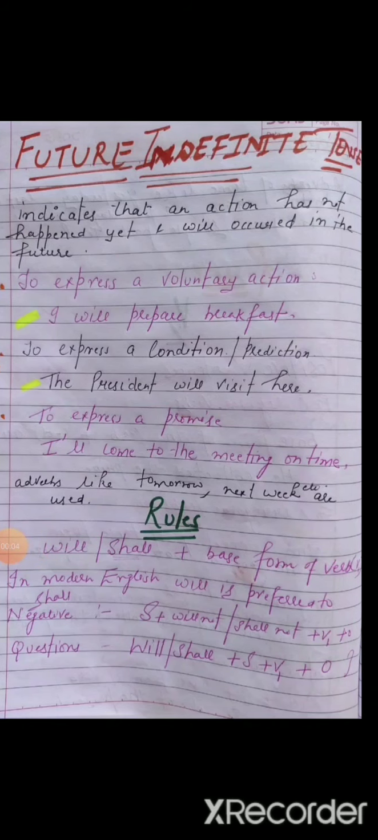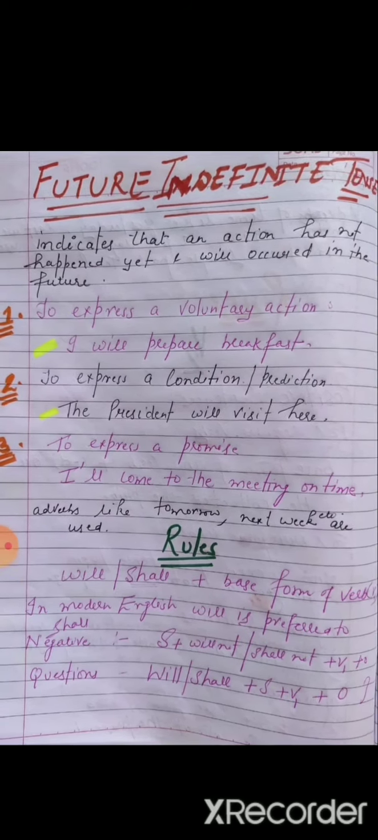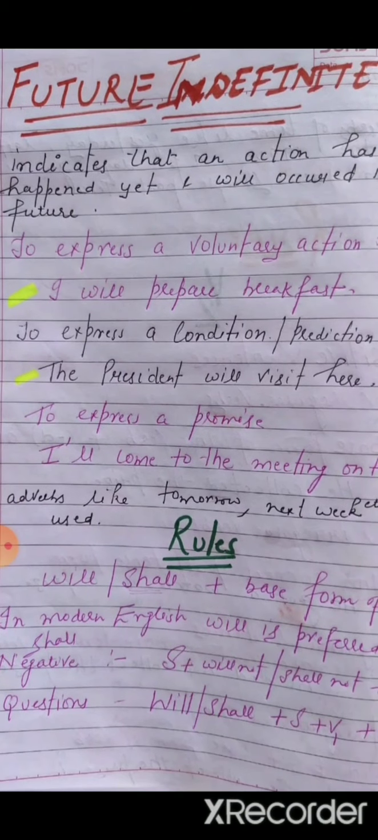Future indefinite indicates that an action has not happened yet. When we are speaking, the action has not occurred yet, and it will occur in the future. When we are talking about any action that has not happened yet, it means it is future, it will happen. So that is called future indefinite tense.